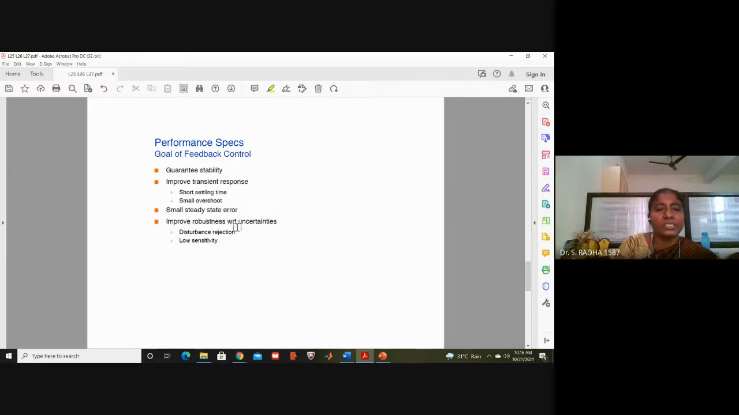Now, improve robustness with respect to uncertainties. These are the uncertainties: disturbance rejection and low sensitivity. Uncertainty means there is no surety it will happen. It may happen, it may not happen. Okay, but the system should be ready to manage all these issues, ready to handle all these issues. Okay, disturbance rejection means external disturbances for the system. Sensitivity means internal disturbances, anything is there, whether the system is sensitive to that. Low sensitivity means it should not react for the disturbances, internal disturbances. It should be able to handle. Okay, so those are the things. Uncertainty means it is not sure it will definitely happen, but if at all it happens, system should be ready to handle it.